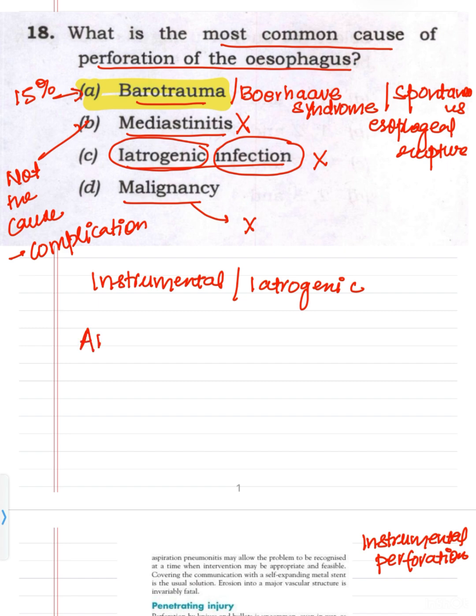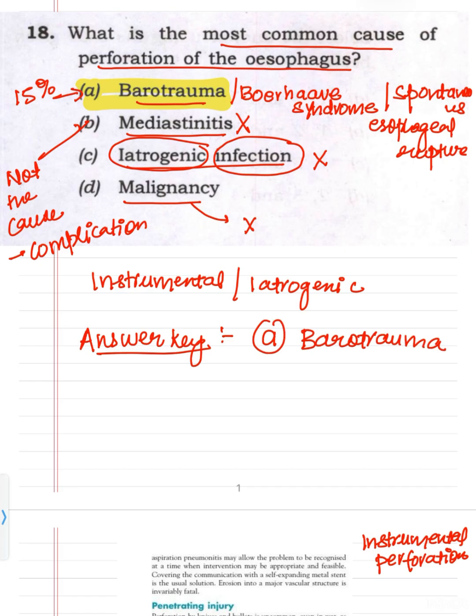The answer key provided by the UPSC also gives the answer as A, barotrauma. So we have to understand that if next time the question comes and the option is C, iatrogenic only, not infection, then we have to mark C, iatrogenic, as the answer. But because they have played with the language and written iatrogenic infection, barotrauma will be the answer.